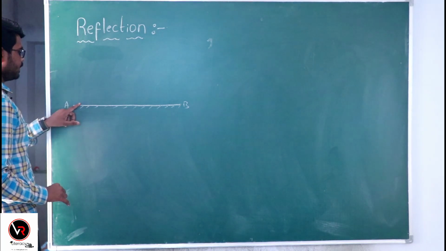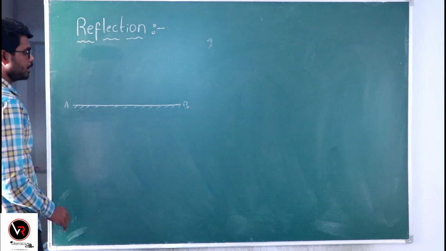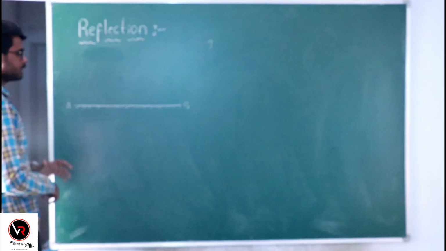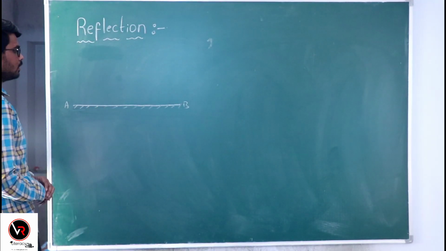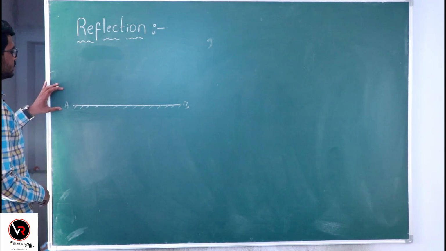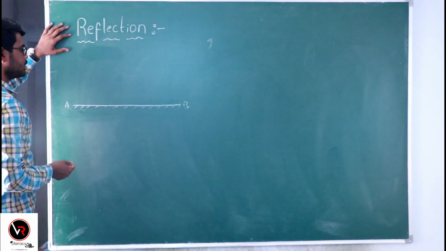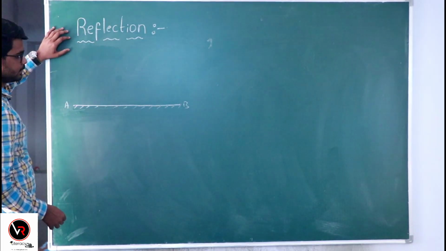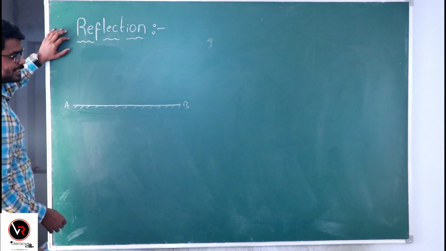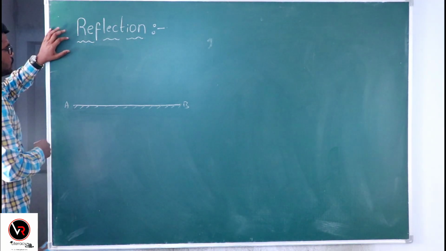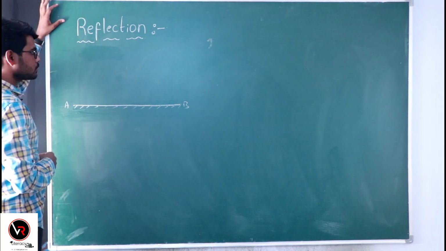This is the flat reflecting surface AB of this opaque material whose characteristic is to reflect the light. It does not allow the light to travel through it. So, example, a plane mirror. Let us consider a light source which is kept just above this plane mirror at a certain distance, at a certain angle. So, we switched on the light source.